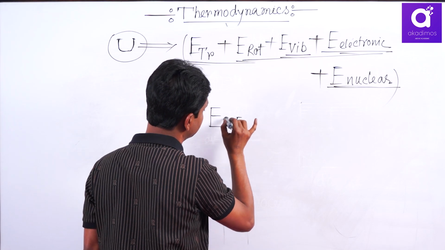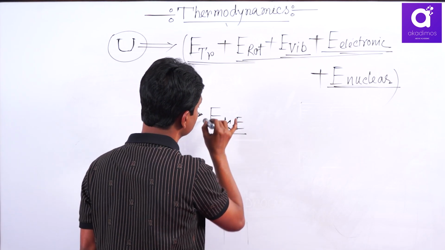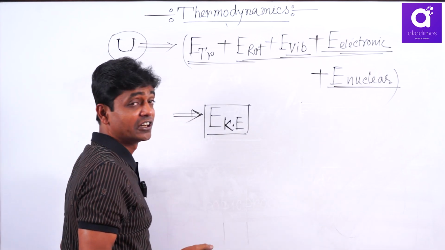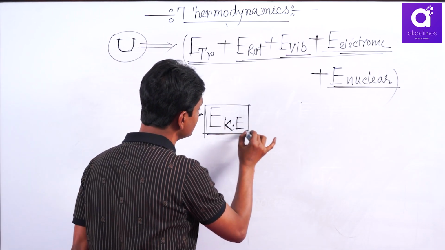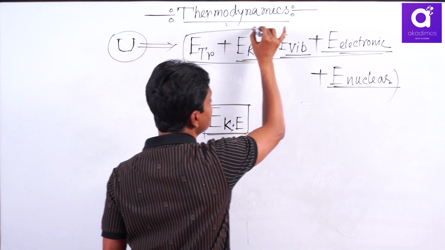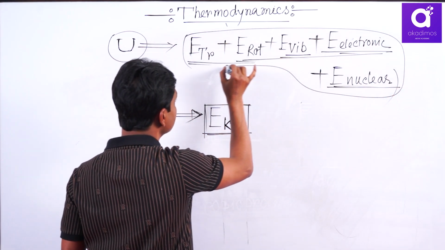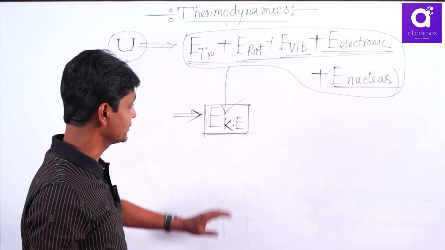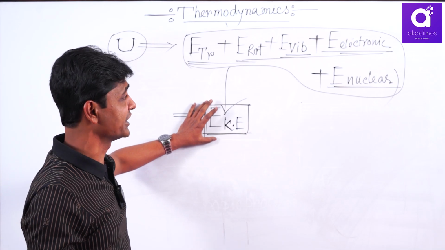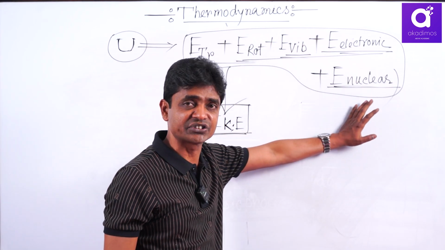That means the kinetic energy of molecules is associated with internal energy. But one thing I want to mention: when the molecules are in motion, all these five motion energies are included in kinetic energy. That means if you are considering kinetic energy, you don't have to consider these separately.